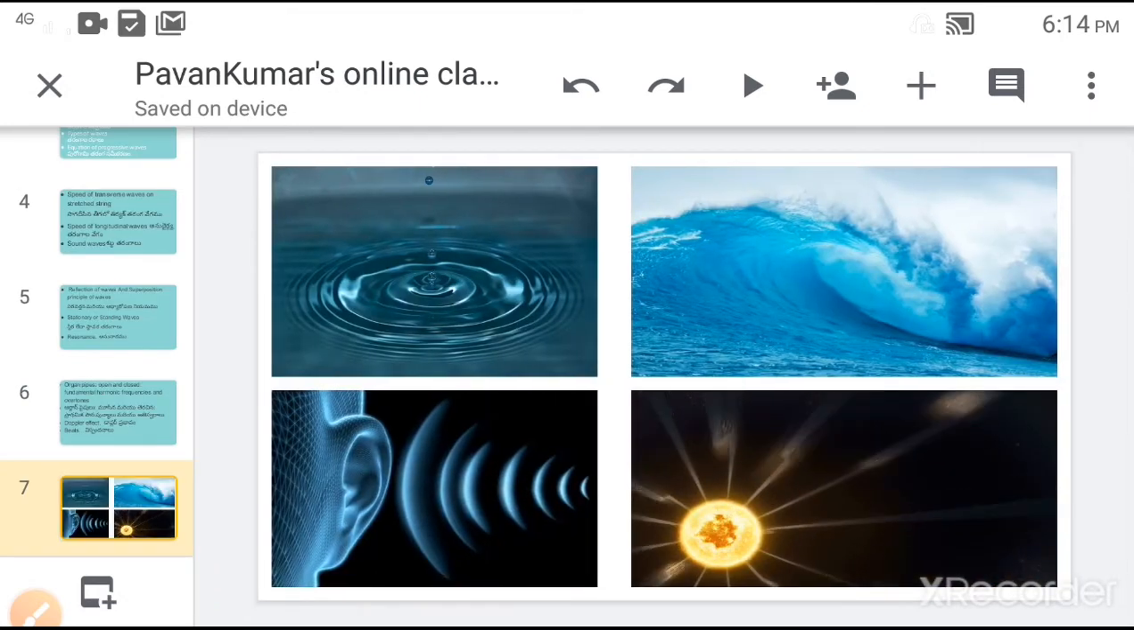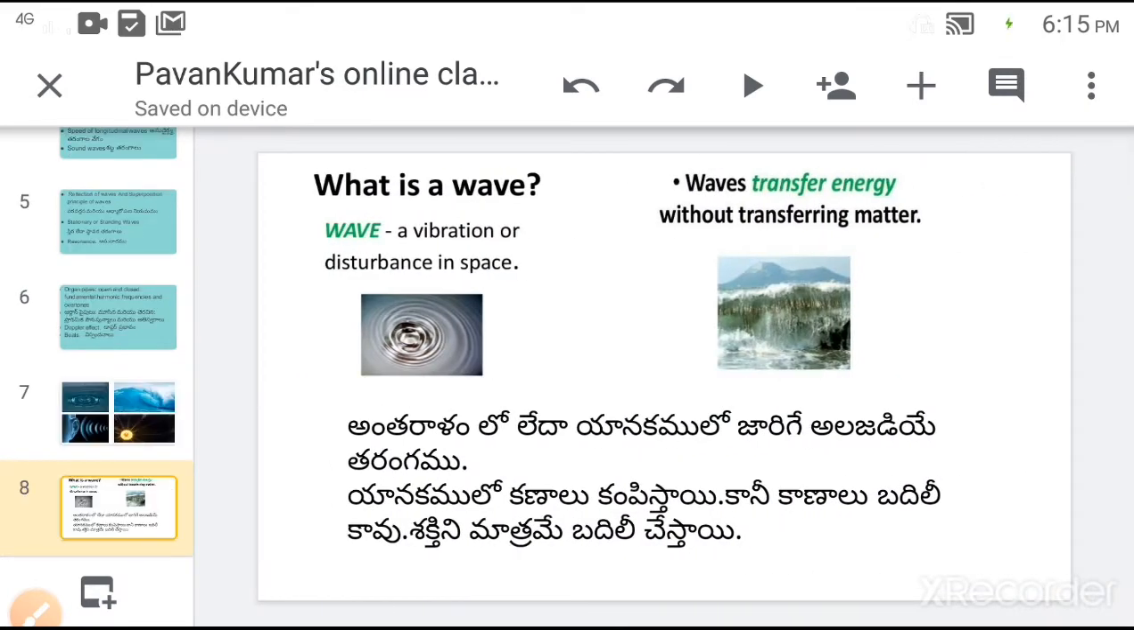We all know something about waves. Waves may be of any type, like water waves, tidal waves, sound waves, and light waves. What is a wave? What is the definition of wave? A wave is defined as a vibration or disturbance in space. It is also defined as a disturbance in a medium.